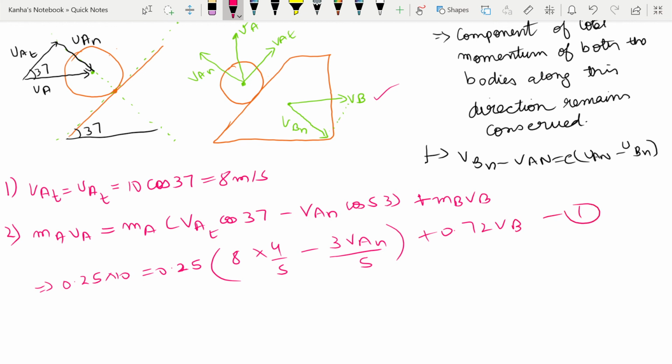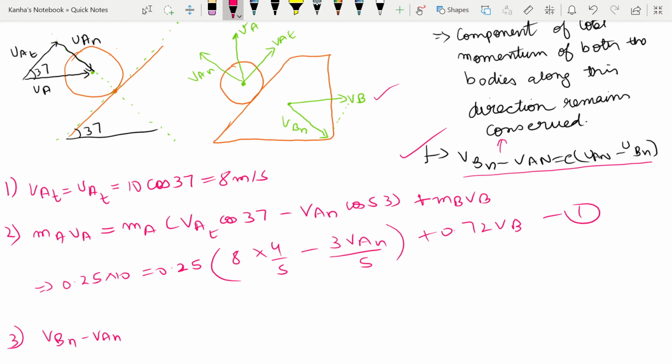Now I'll use the third one, the coefficient of restitution one. I can easily write VBN minus VAN. Note that the restitution equation can only be applied in the normal direction. It has nothing to do with the direction in which the force is zero. For the momentum conservation, you require that the net external force is zero in some direction.